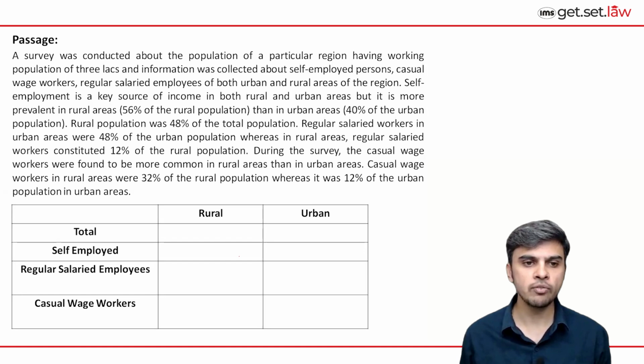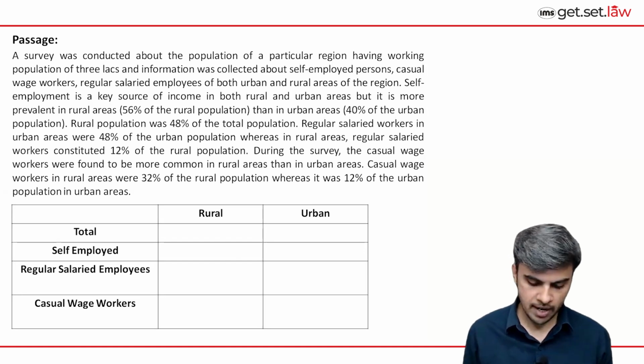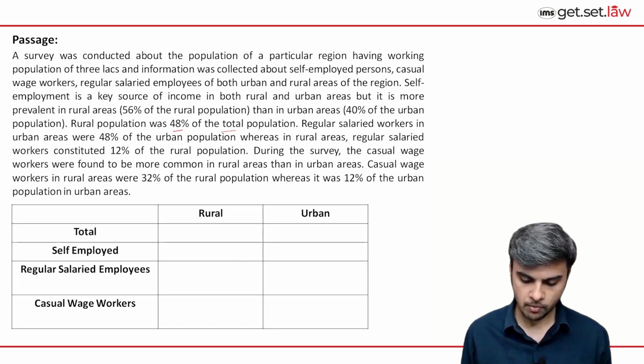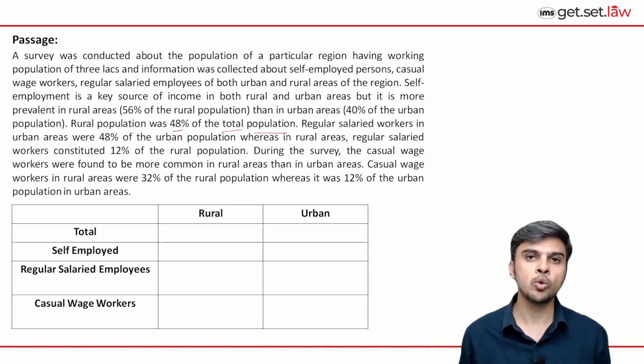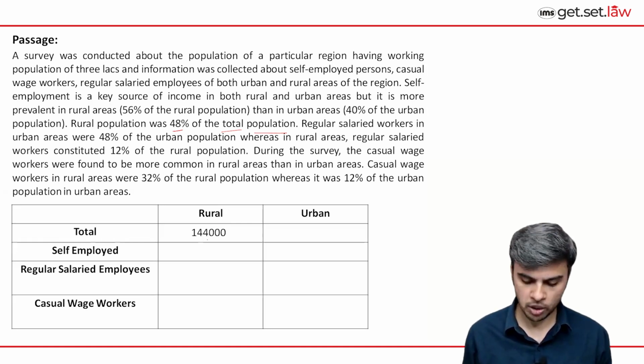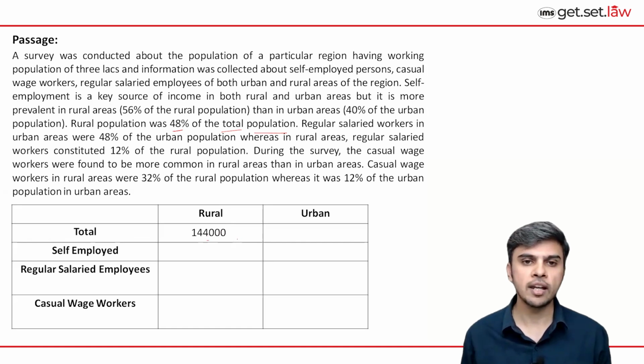So first value that we can observe here is 48% of total population was in rural areas. So 48% of 3 lakhs, if we calculate 48 upon 100 into 3 lakhs, then 48 into 3 is 144. So we get 1,44,000 as total population in rural areas. So we should keep noting these values in the table, and then this table can be used for solving all the questions. So this is how you should approach in the actual exam.